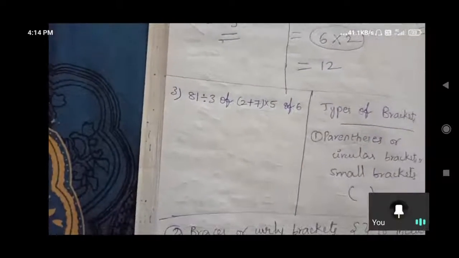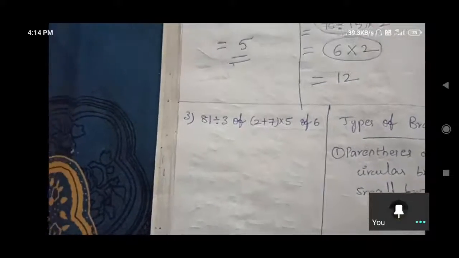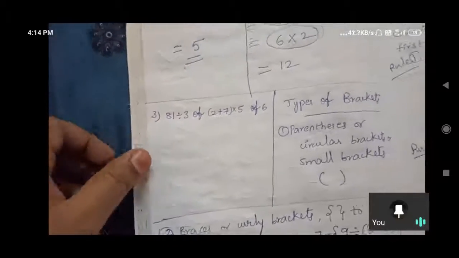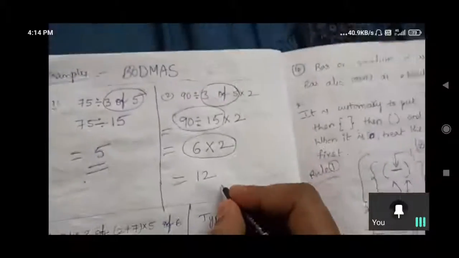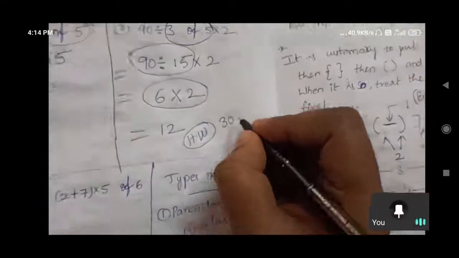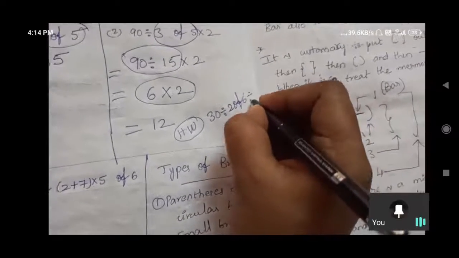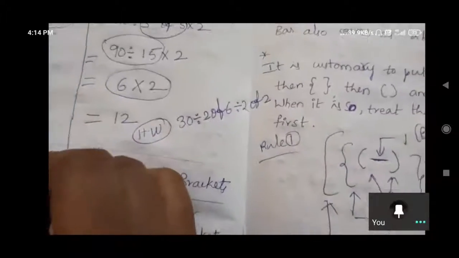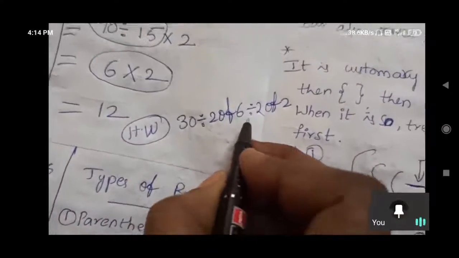According to that, can you do this? Okay. Here they have given a bracket. So about brackets also I will explain to you now. Then you will do the problem like this. And here one more thing I want to give you. Homework. Copy this problem. Do this now: 30 divided by 2 of 6 divided by 2 of 2.